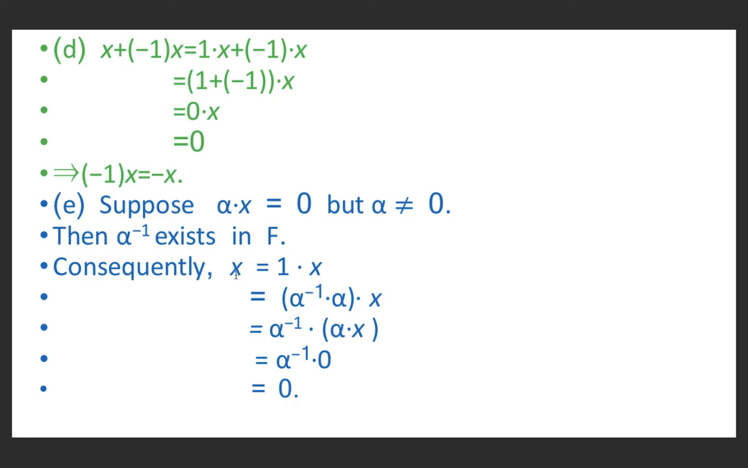So we can write x equal to 1 into x. 1 can be written as alpha inverse into alpha, because 1 is the multiplicative identity in the field. And by associativity, we can write it as alpha inverse into alpha into x. But alpha into x is given to be 0. So alpha inverse into 0, and alpha inverse into 0 is 0.